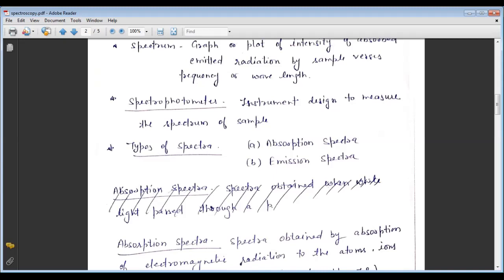We can say that these are the classification of the method. So these are called absorption spectroscopy and emission spectroscopy. And one more method is scattering spectroscopy.